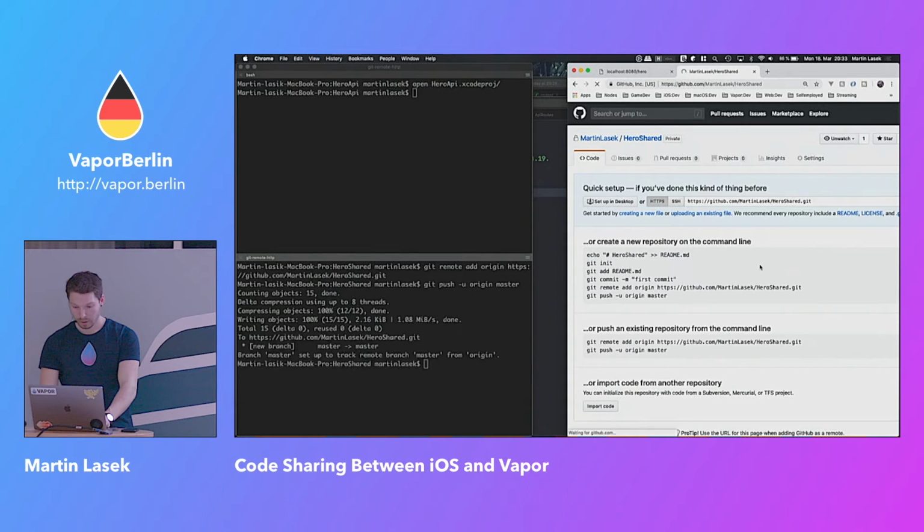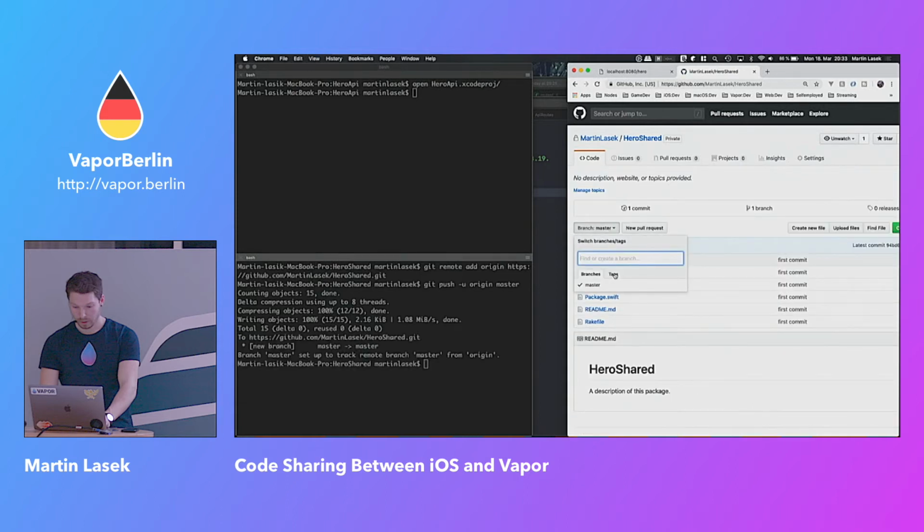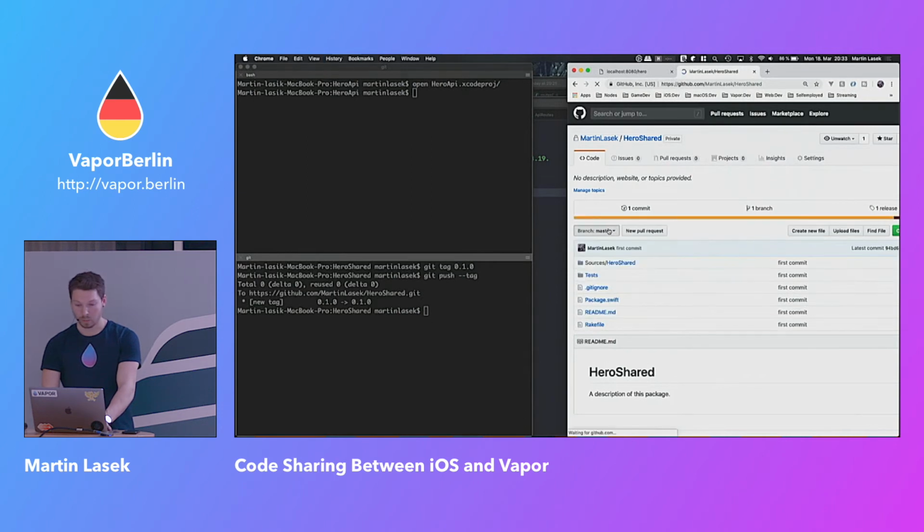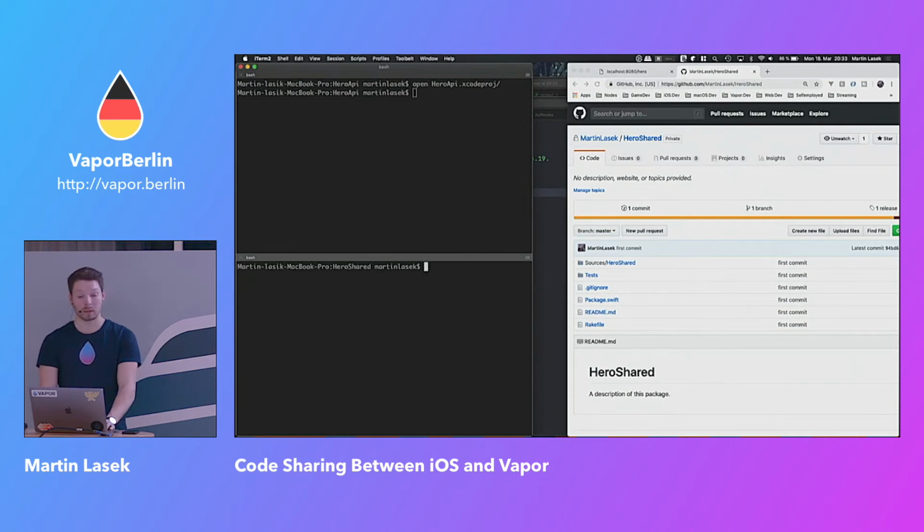But we're not done yet because we have just created a branch, but we haven't created a tag. And we are going to use a tag as a versioning system to define our dependency. So let's just create a tag and call it version 0.1.0. And then push that tag as well. And if we refresh, we see that we have our tag here, representing the current state of the project, which has API routes as well as Hero.